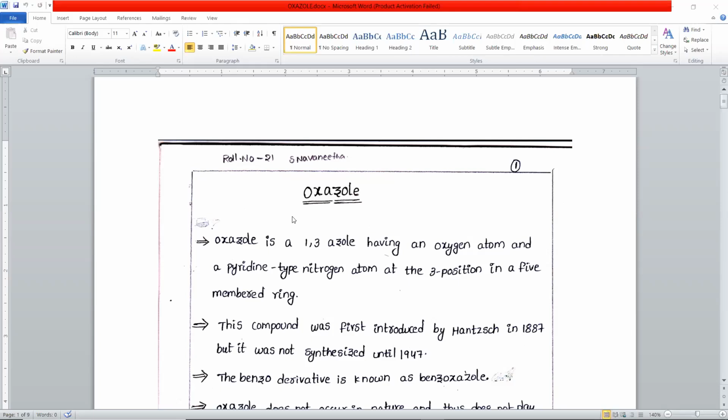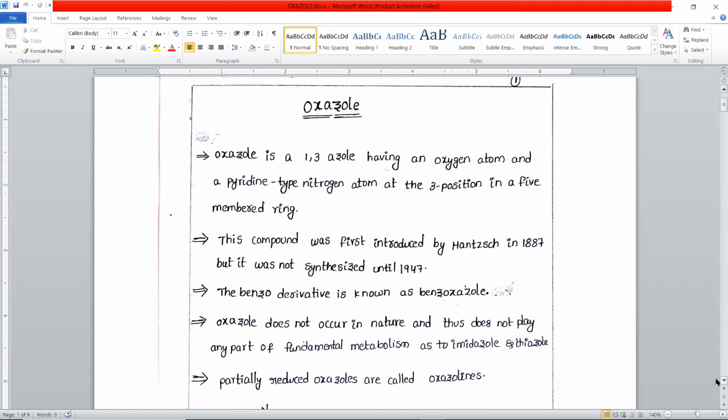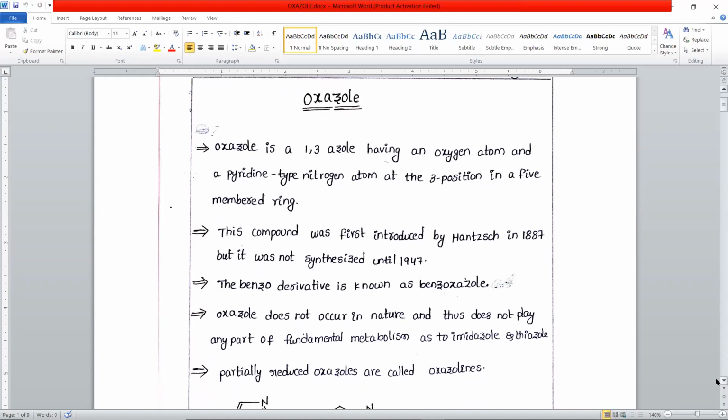So oxazole can also be named as 1-oxa-3-azole, or 1,3-azole. The nitrogen atom present in oxazole behaves as a pyridine type of nitrogen. That means the pyridine type of nitrogen is electron withdrawing in nature.